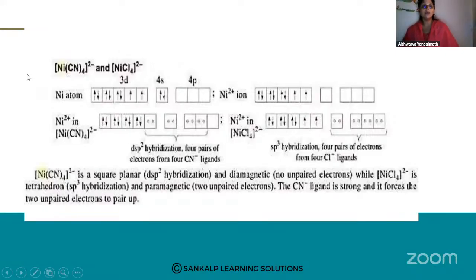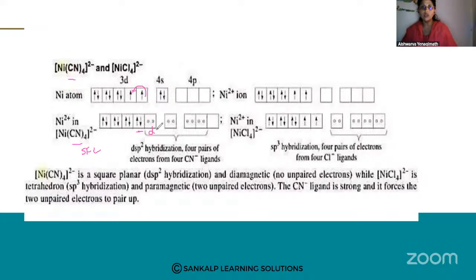So what is happening here? Very good example we can see. So you can see here, when Ni(CN)4 is there, Ni is in plus 2 state. Right? So 2 electrons are lost from 4s. Let us assume 2 electrons are lost. In case of CN being a strong field ligand, what has it done? It has forced, this has gone, this has gone in Ni plus 2. So it has forced this to pair up. So pair up is done here. Can you see pair up is done?